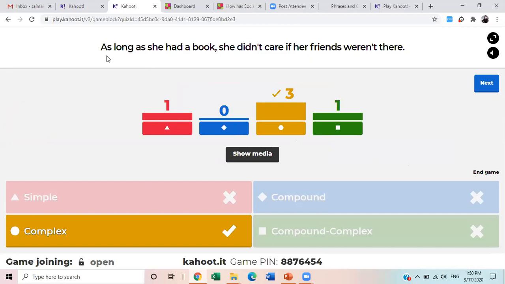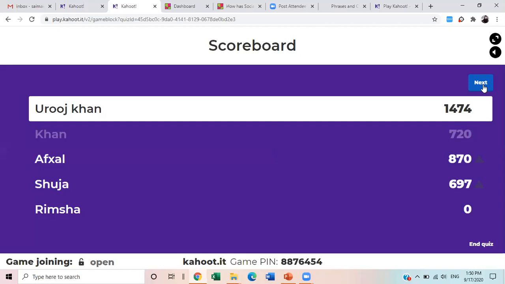Look at this: "As long as she had a book" is a dependent clause, because after that we need to give more information. We need to add another sentence: she didn't care if her friends weren't there. So you see, "if her friends weren't there" is again a dependent clause. So this is complex. Next. Okay, still Uruj Khan is leading.